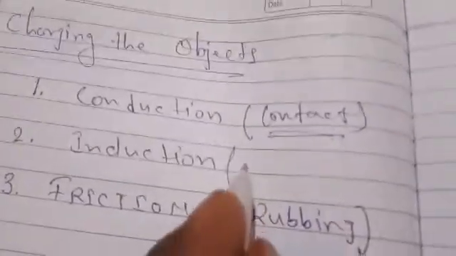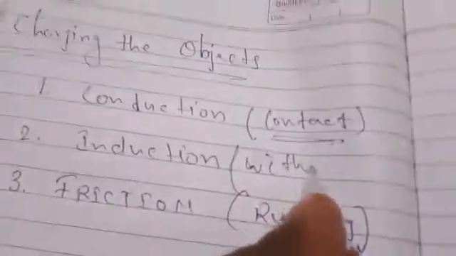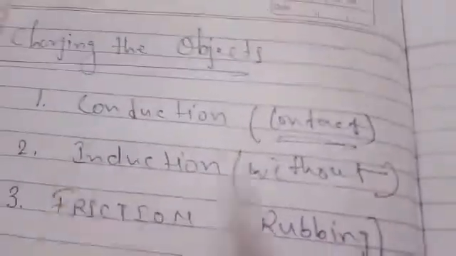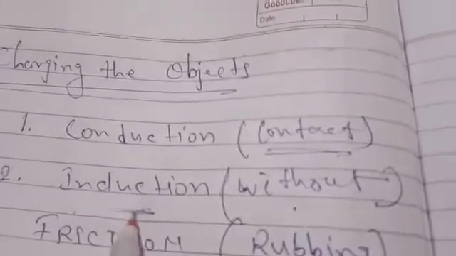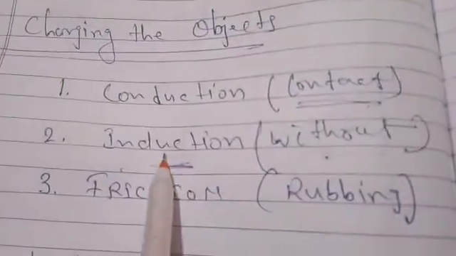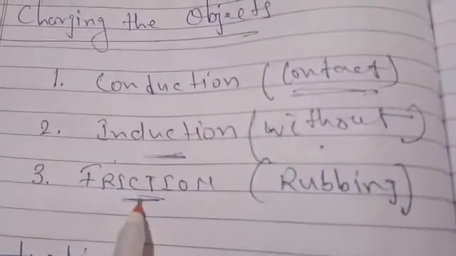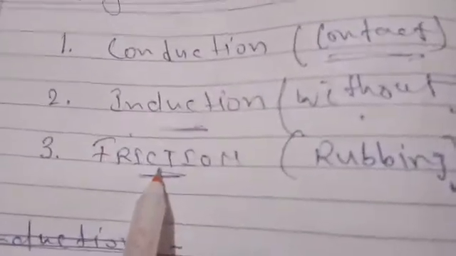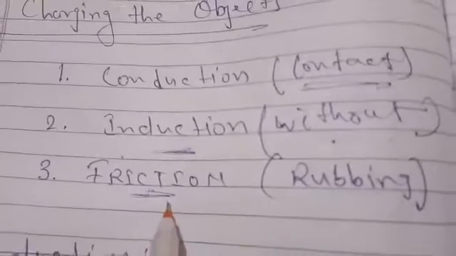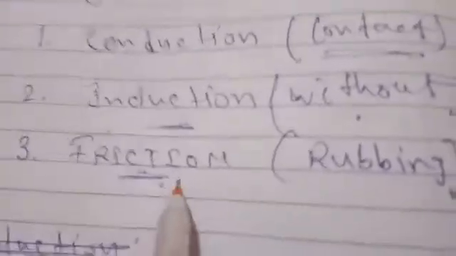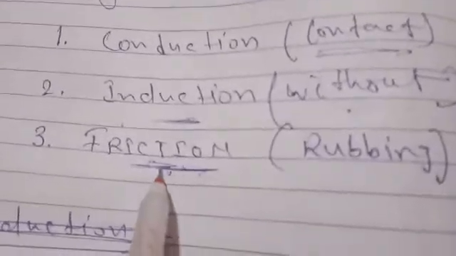Objects can also be charged without contact, even if we do not bring them in contact. That is called induction. If you bring them in contact and then get the charge, it is conduction. If you do not bring them in contact, then it is induction. The third method is friction, which we have known right from the beginning of this chapter, how charge was discovered in nature, and how the